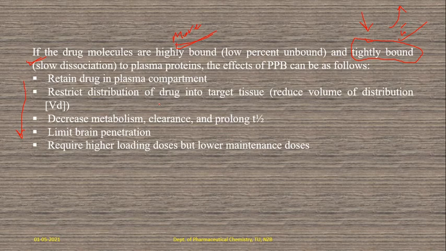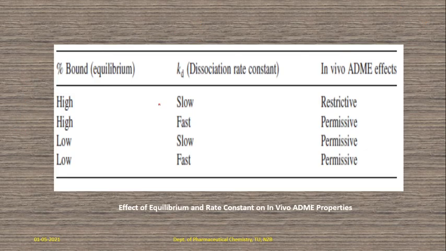So here, which requires higher loading doses, then what will we have to do? We will have to enhance the multiple dose. In this case only, we require higher loading doses but lower maintenance doses. Okay, so these are the effects in this case, if molecules are highly bounded and tightly bounded and having low dissociation.